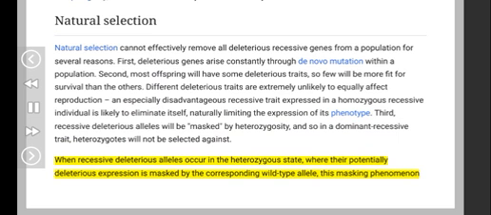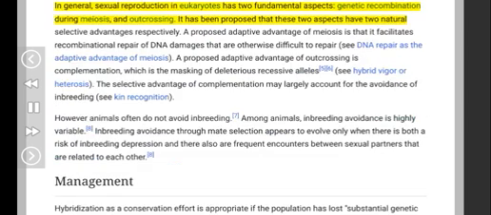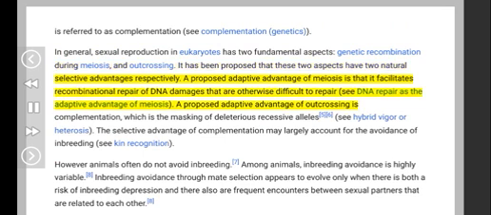When recessive deleterious alleles occur in the heterozygous state, where their potentially deleterious expression is masked by the corresponding wild-type allele, this masking phenomenon is referred to as complementation, see complementation, genetics. In general, sexual reproduction in eukaryotes has two fundamental aspects, genetic recombination during meiosis, and outcrossing. It has been proposed that these two aspects have two natural selective advantages respectively. A proposed adaptive advantage of meiosis is that it facilitates recombinational repair of DNA damages that are otherwise difficult to repair, see DNA repair as the adaptive advantage of meiosis.